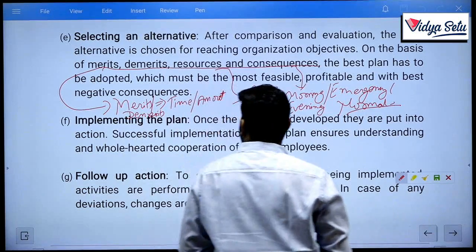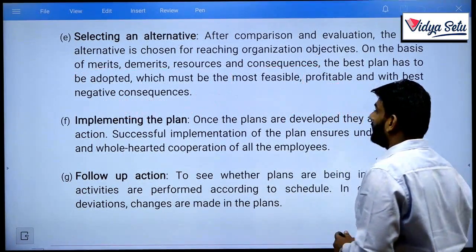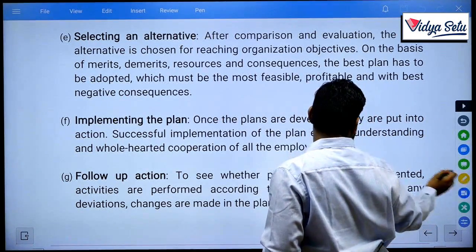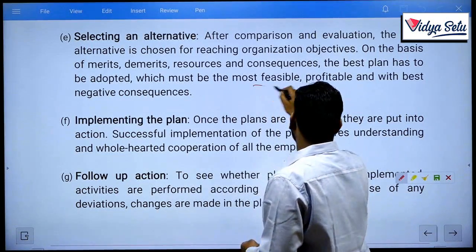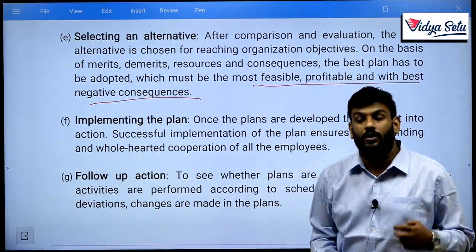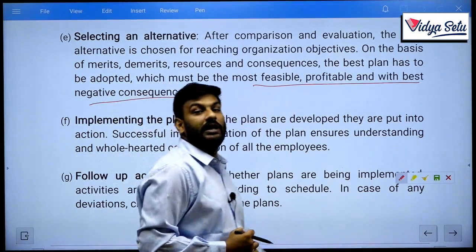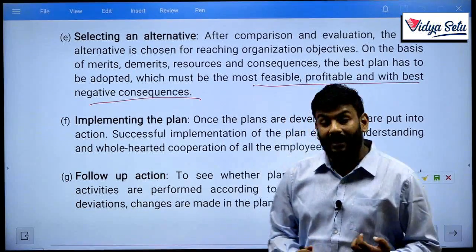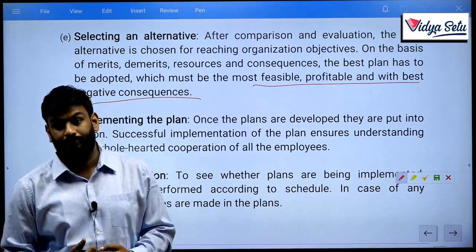Yeah, which must be the most feasible, profitable and with the least negative consequences. Your option should be most feasible, profitable and with the least negative consequences, as in it should be the cheapest, or it should be the earliest, or it should be best for me, or it should be suitable for me. It is all decided by your evaluation or by your selection, that is which particular alternative should be selected and why. Clear?